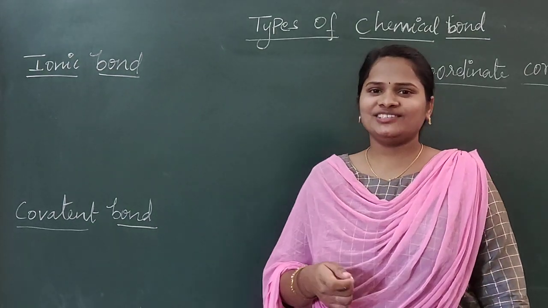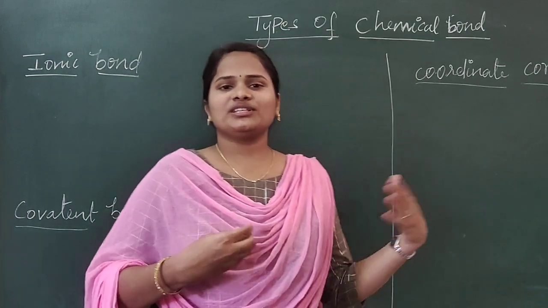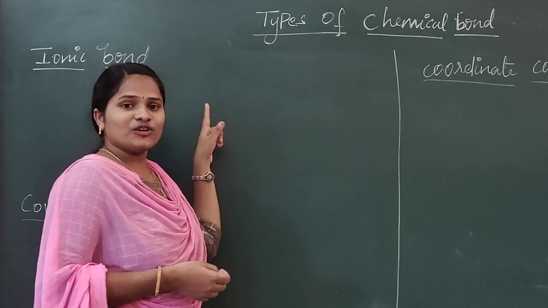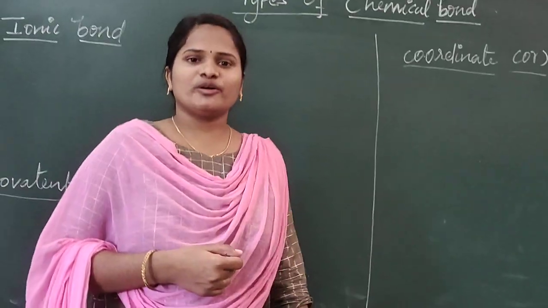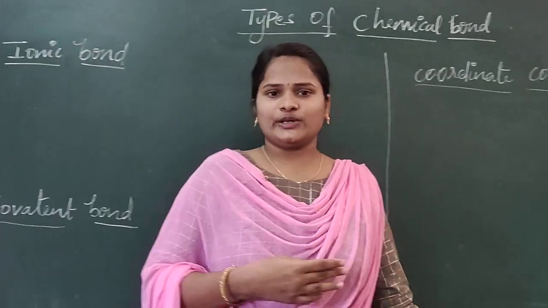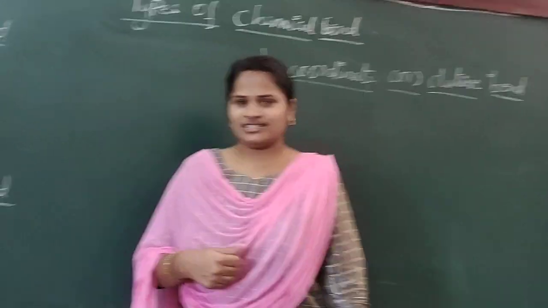This is Vinodini again. Today we are going to discuss types of chemical bond. We know that we have three types of chemical bond. One is ionic bond, second one is covalent bond, third one is coordinate covalent bond or coordinate or dative bond. First we will discuss ionic bond, then we will move to other things.